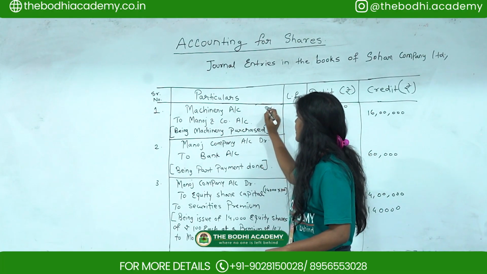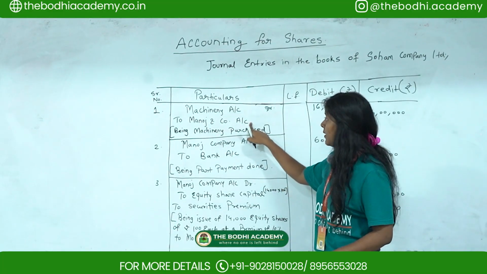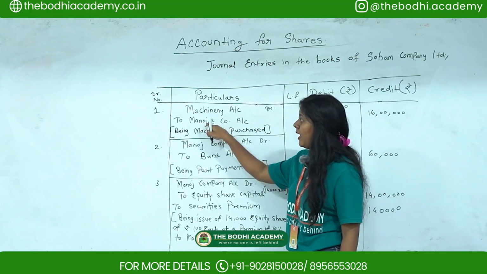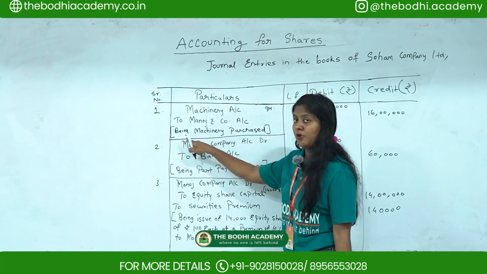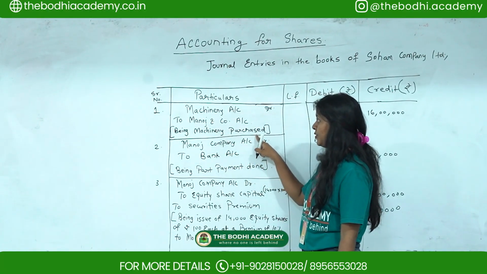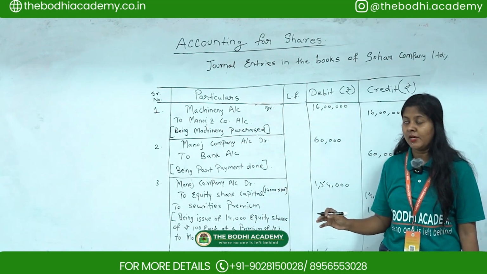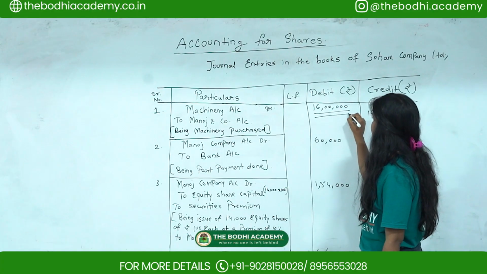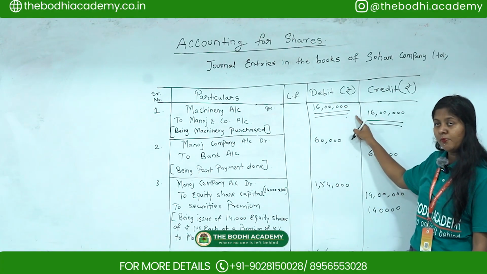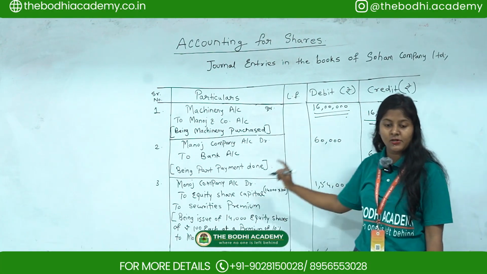So you debit the machinery account to Manoj Company Limited, because whoever is the vendor, you have to credit. And the narration is: being machinery purchased from Manoj Company Limited. Okay, so this is the first part. They have purchased machinery for 16 lakhs, so you write 16 lakhs for both the debit and credit entries.